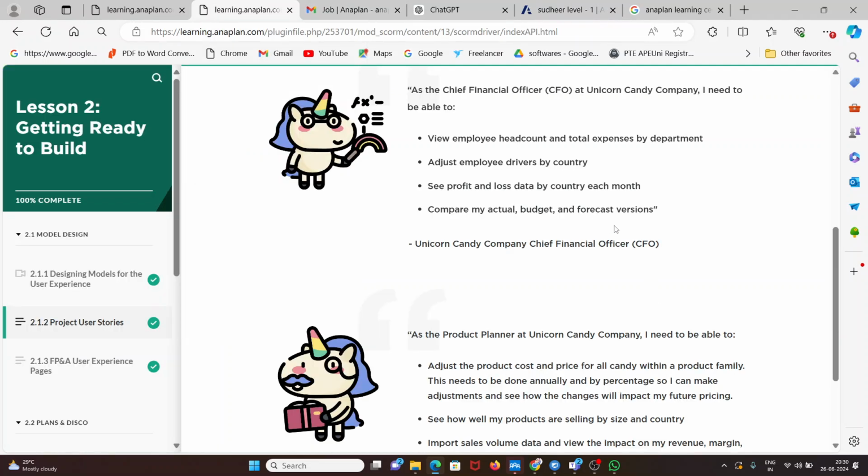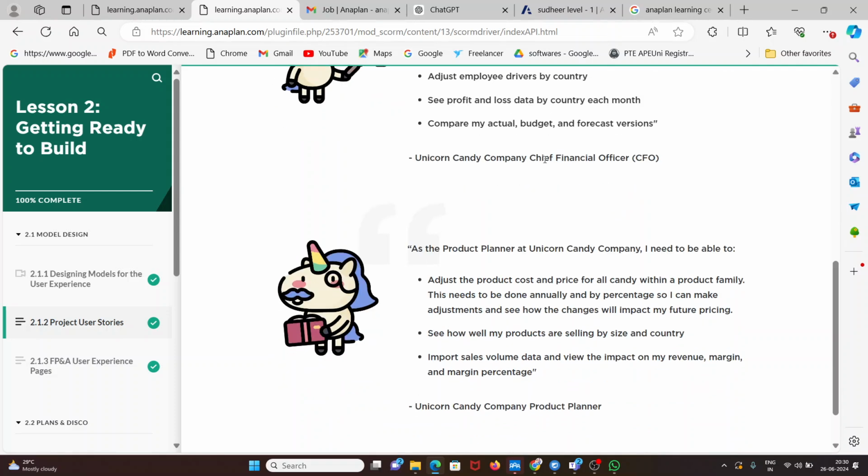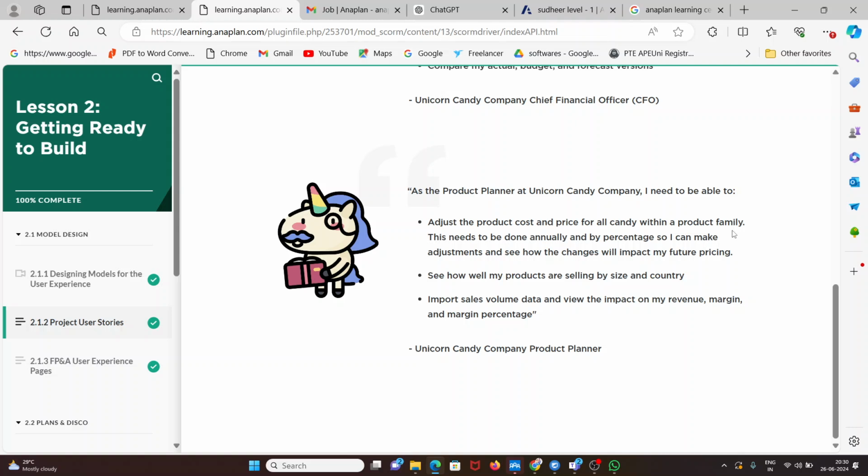This is one requirement, related to the chief financial officer. And there is one more person here, a product planner in the same company. He wants to see different reports, like adjusting the product cost and price. Basically, he is responsible for product cost. He can decrease the cost or increase the cost.